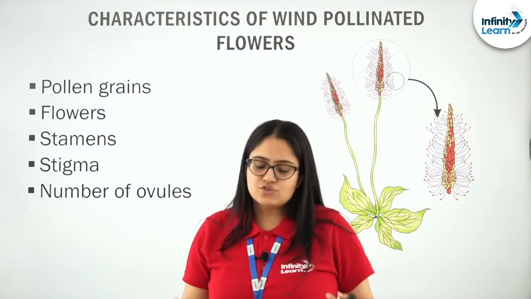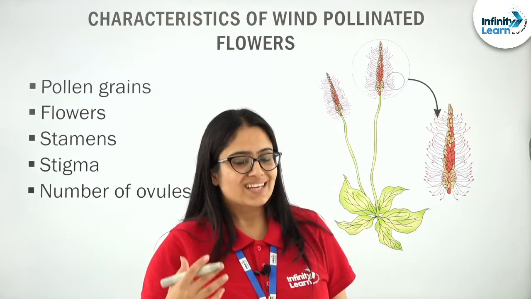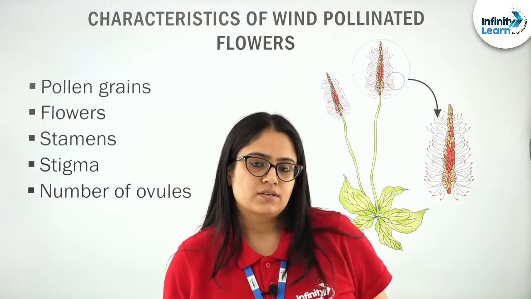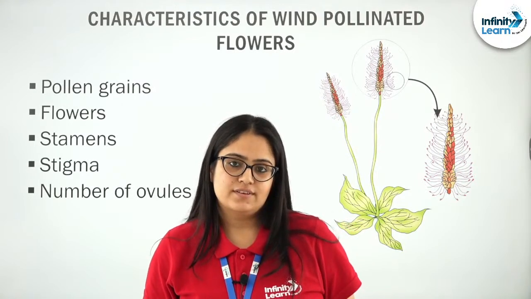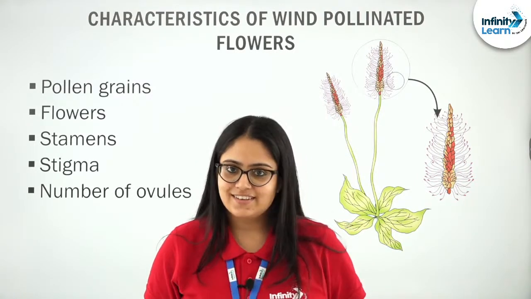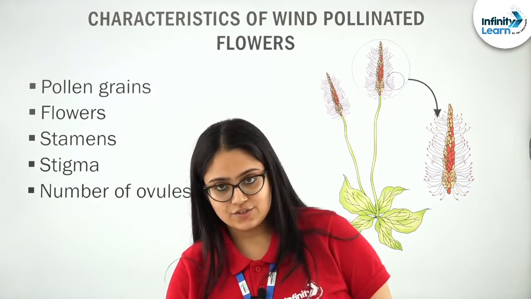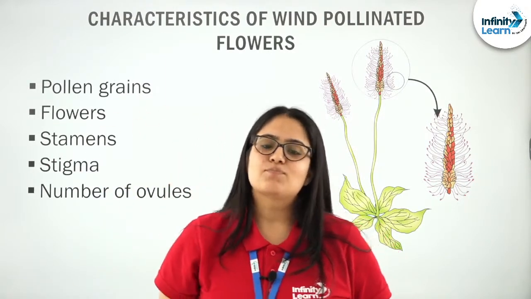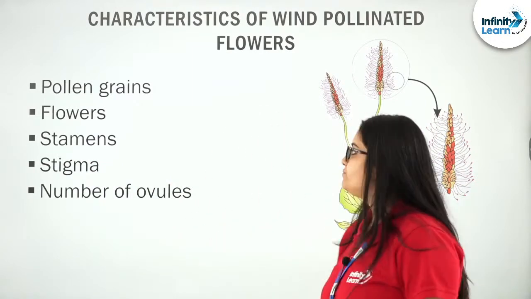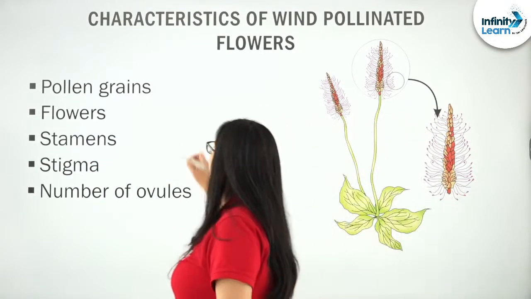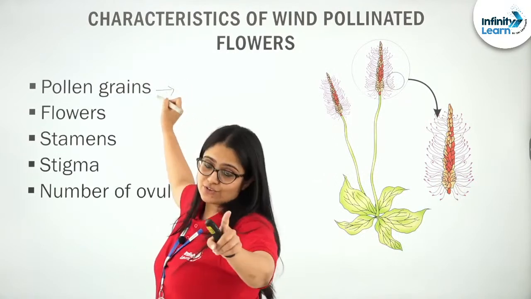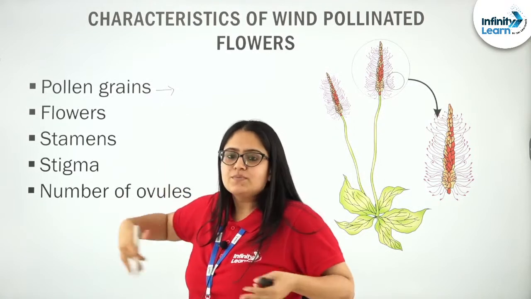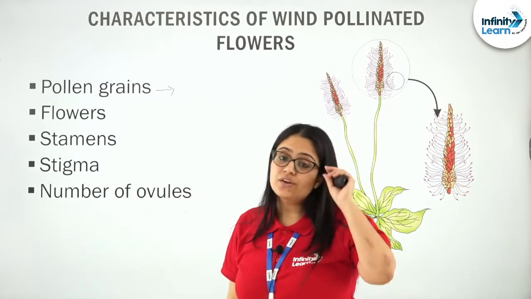Okay, let's do an exercise. Let's try to think collectively. What could be the characteristics of pollen grains, or what could be the characteristics of a flower that uses wind as a pollinating agent? If I talk about pollen grains, and if wind has to carry these pollen grains, what should be the physical nature of such pollen grains?